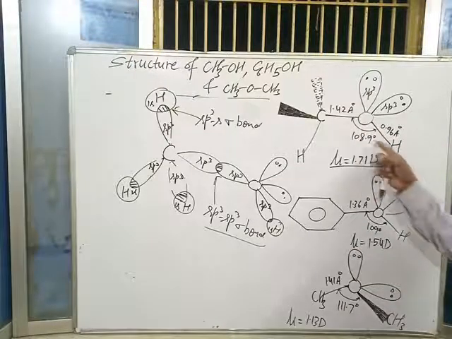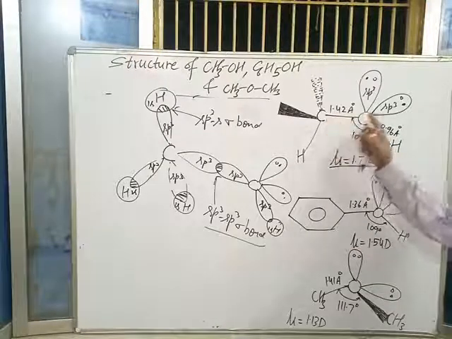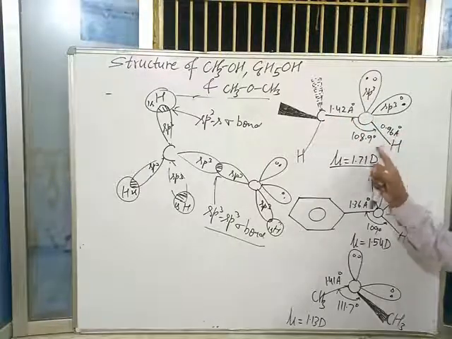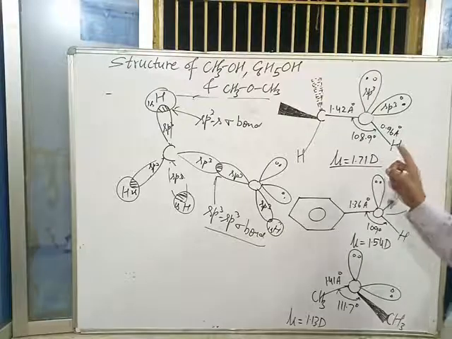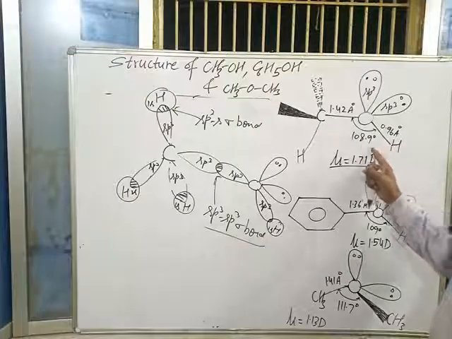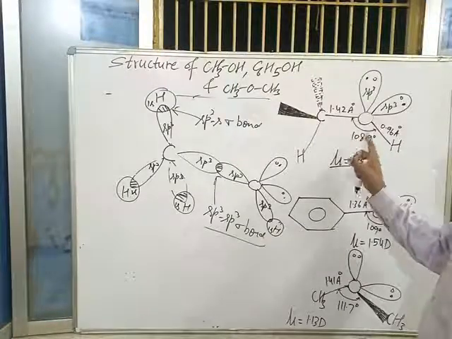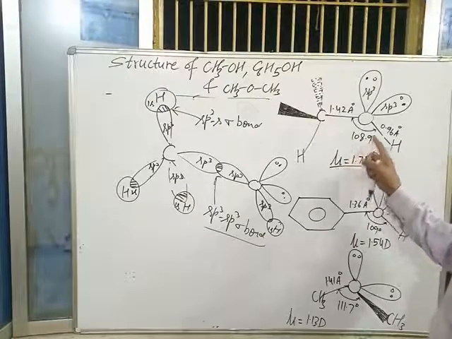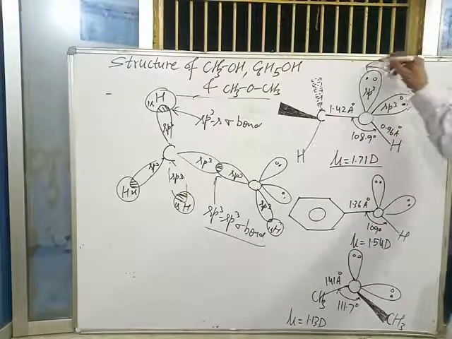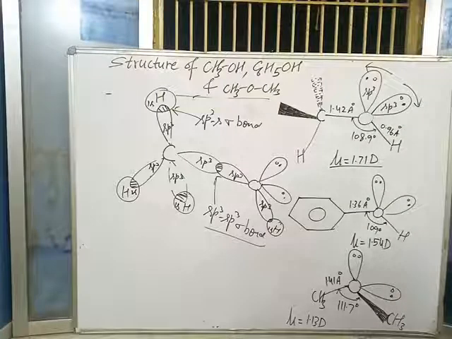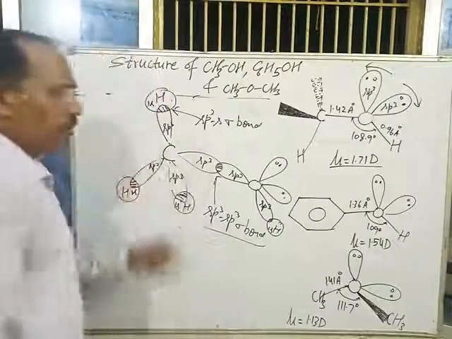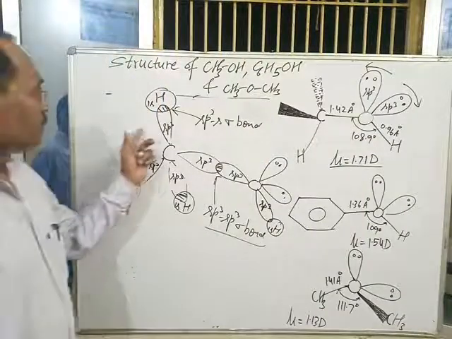The COH bond angle becomes less than 109 degree 28 minutes, equal to 108.9 degree, and this decrease is due to lone pair repulsion. Okay, this is the structure of methyl alcohol.